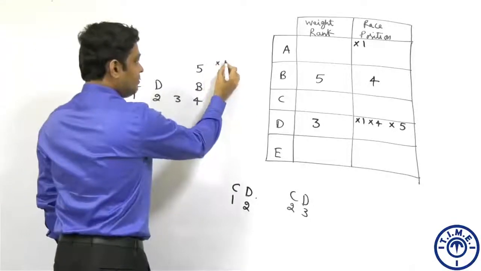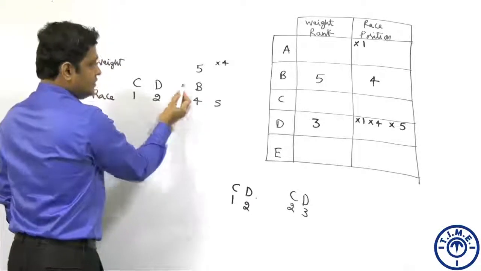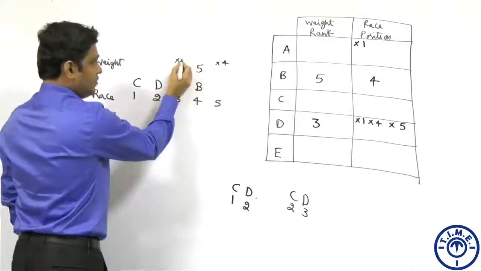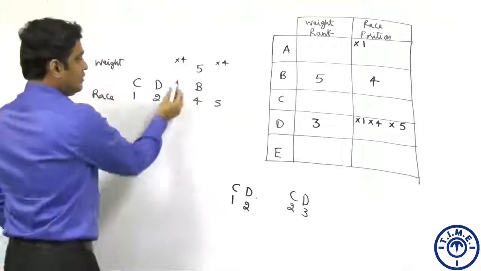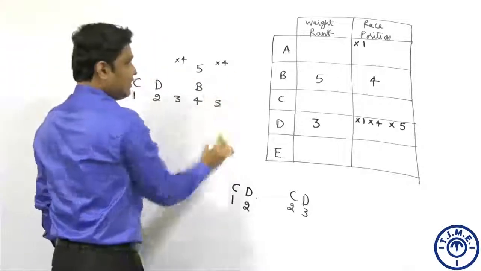Therefore, whoever is finishing 3rd cannot have rank 4, and whoever is finishing 5th also cannot have rank 4 in terms of weight.